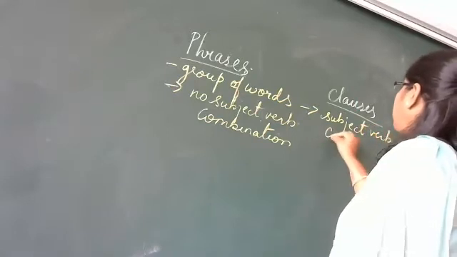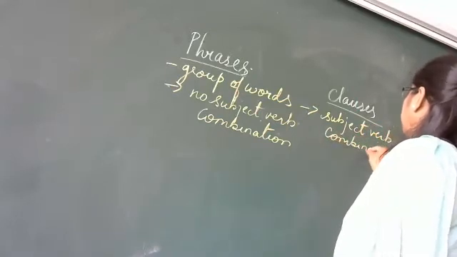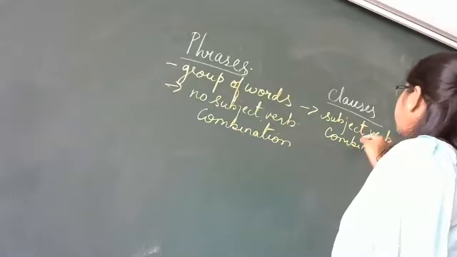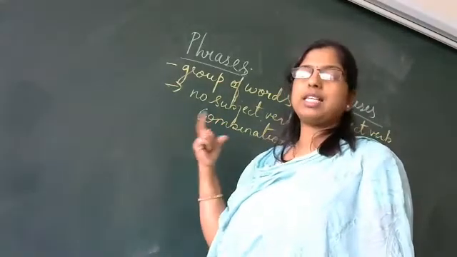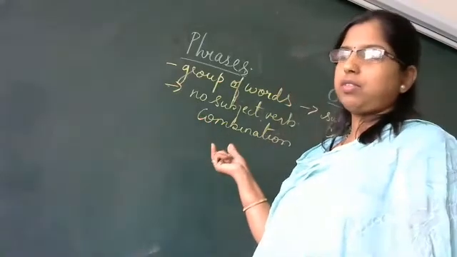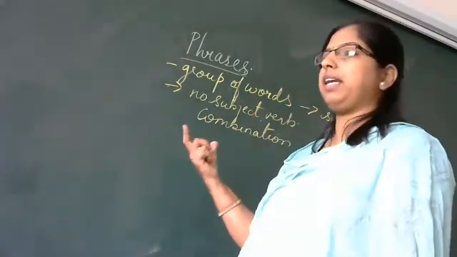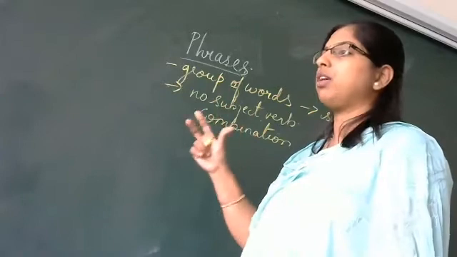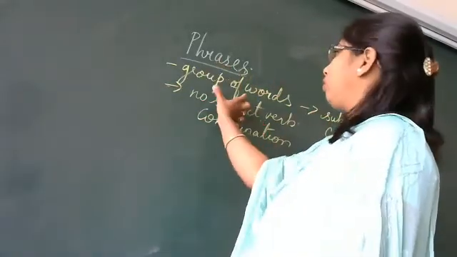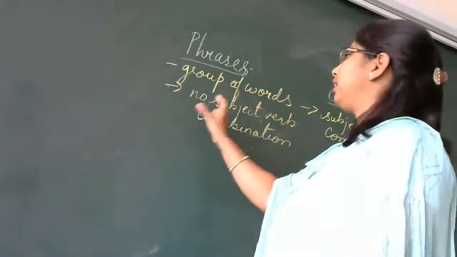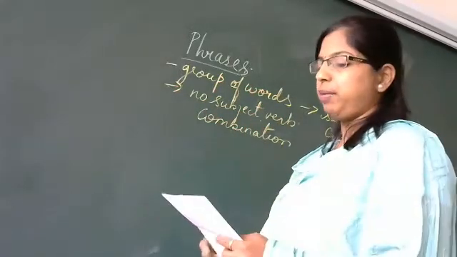I'll show you how. Yesterday I told you about the two parts of the sentence, subject and predicate. Subject is the first part and the predicate is the second part, from where the verb starts. So in phrases, although it is a group of words, they don't have a subject-verb combination.